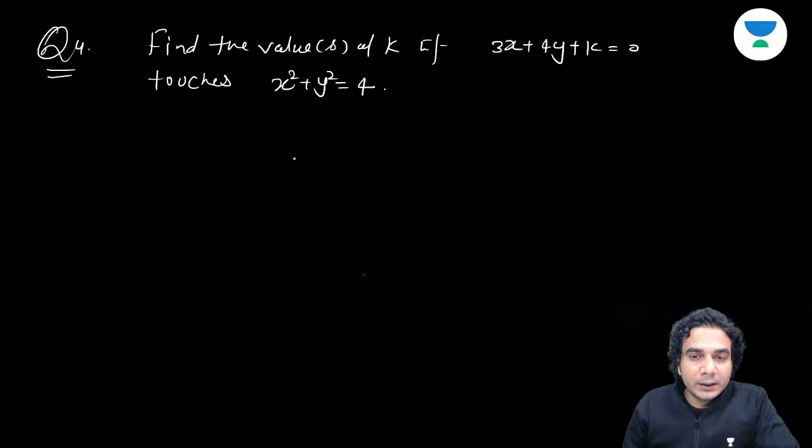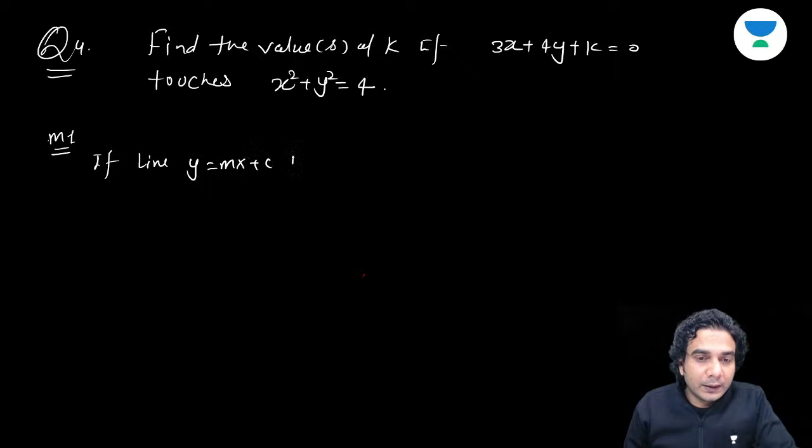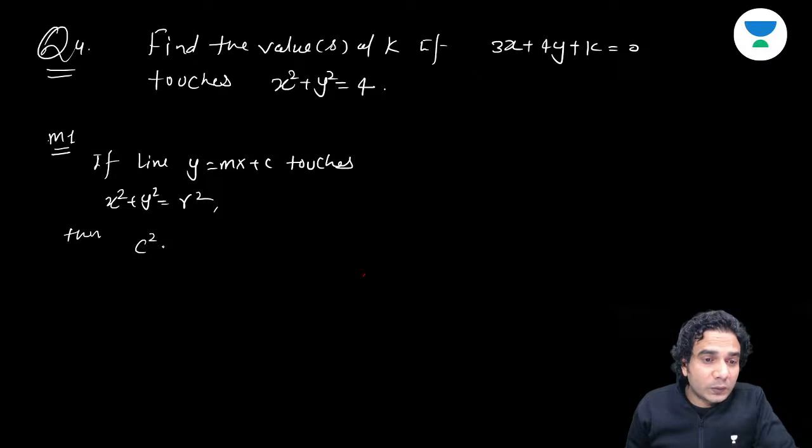So find it quickly. I want to use two methods for this. The first method is the condition which we have learned. What was the condition? If the line y is equal to mx plus c touches x square plus y square is equal to r square, then the condition was c square is equal to r square into 1 plus m square. Okay, c square is equal to r square.